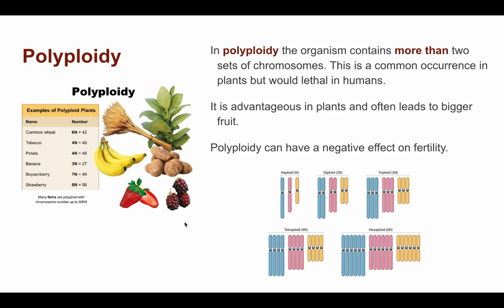What do you need to know? You need to know that organisms can be polyploid. What does that mean? It means instead of being diploid and having 2 sets of chromosomes, which most living things have, they've got 3 or 4 or 5 or 6 copies of the different chromosomes. Polyploidy.